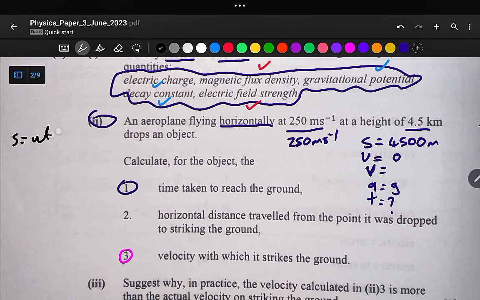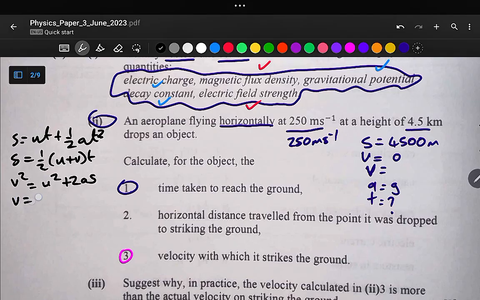S is equal to ut plus half at squared, and S is equal to half (u plus v) times t, and v squared is equal to u squared plus 2as, and also v is equal to u plus at. So these are the 4 equations of motion. We want to calculate time, and we want an equation without v. So we can eliminate the ones containing v, and we are left with the first equation, S is equal to ut plus half at squared.